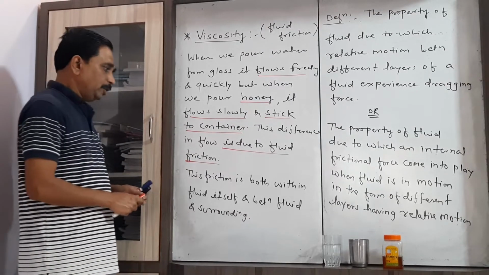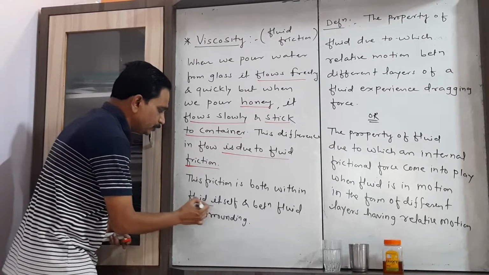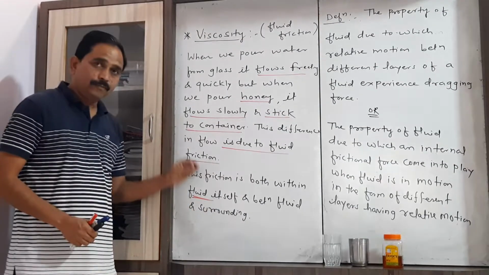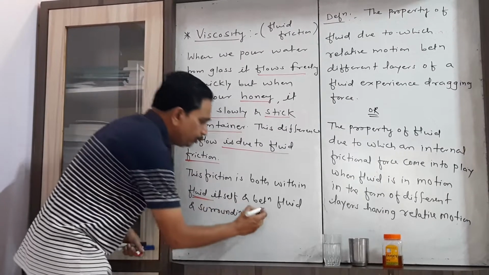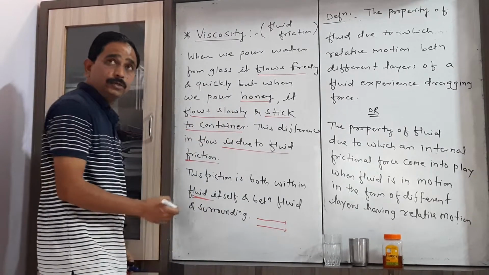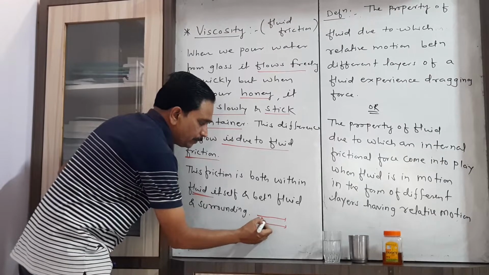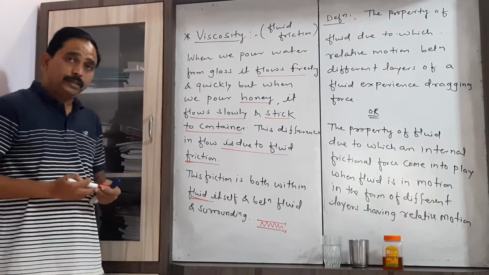First, the friction between the different layers of the fluid. If we consider these are the two layers, whatever force of friction occurs between those two layers